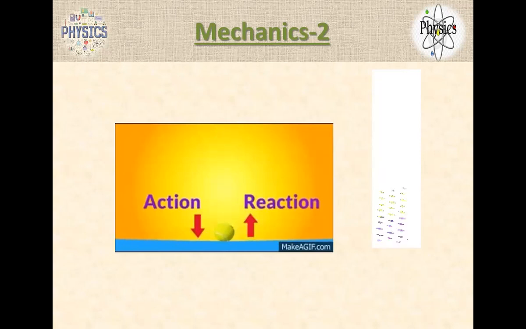So the ball is applying a force on the surface of the wall, and the wall is applying a force on the ball. So they are applying forces on each other, but the action and reaction forces are not applying on a single surface.